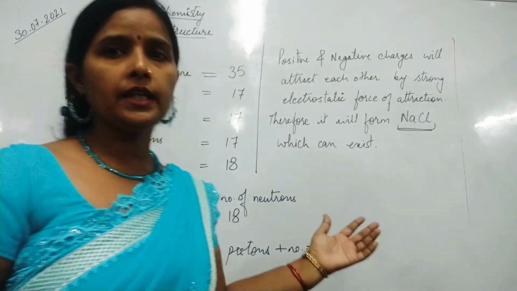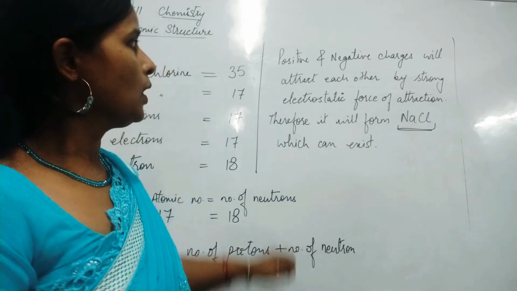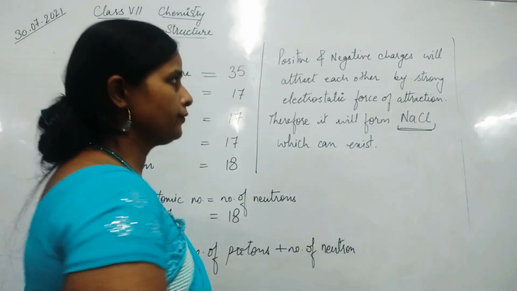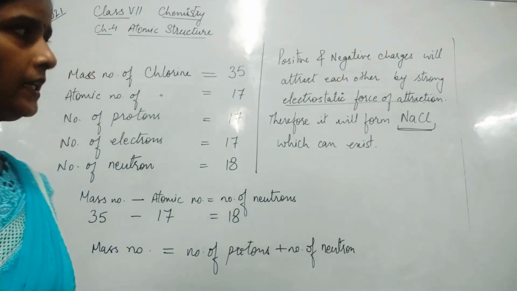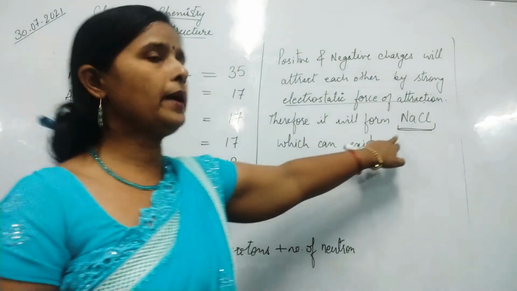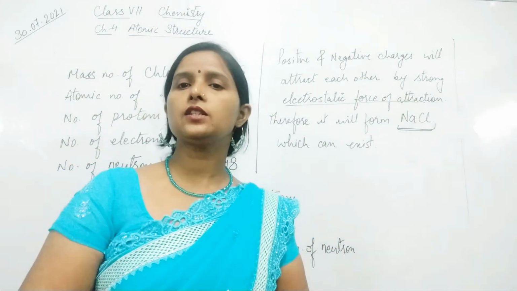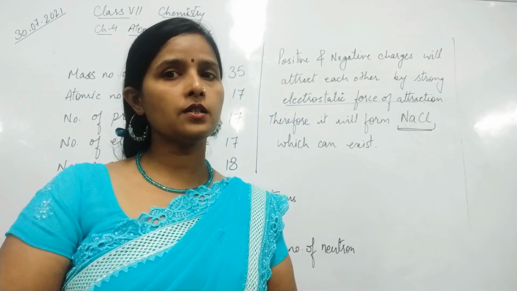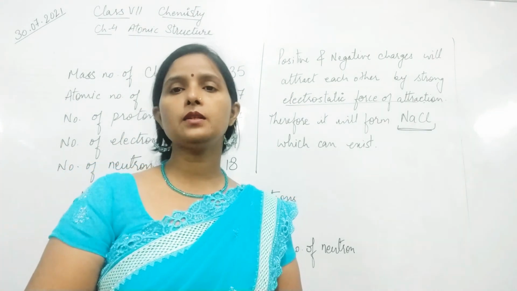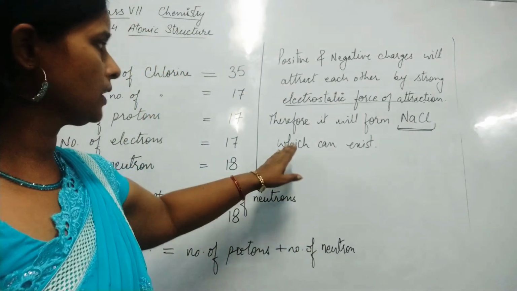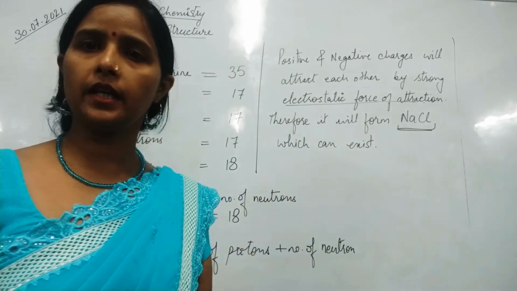These positive and negative charges will attract each other with a strong electrostatic force of attraction, and they will form NaCl, the common salt. Its common name is common salt and its chemical name is sodium chloride. The sodium chloride which has formed will now exist independently.